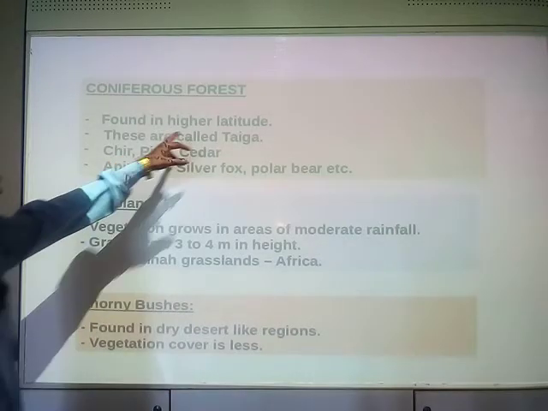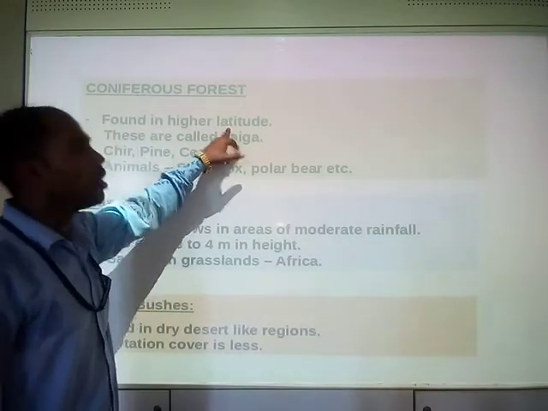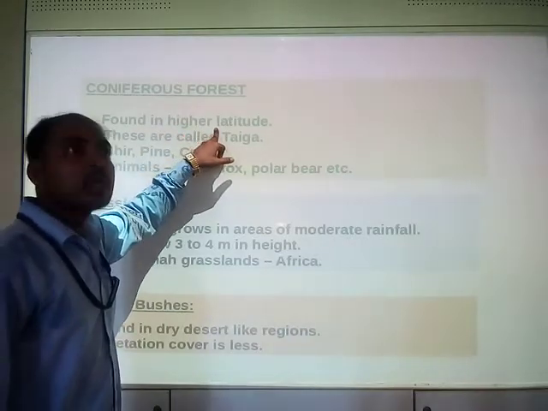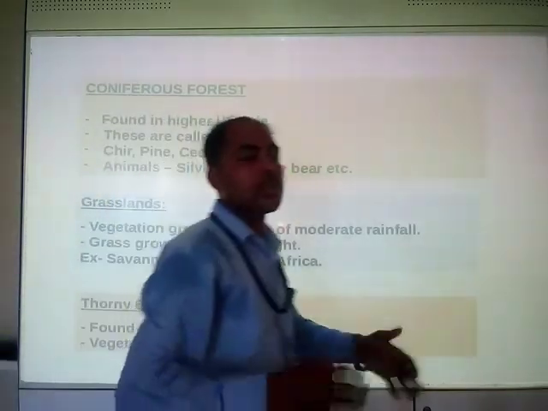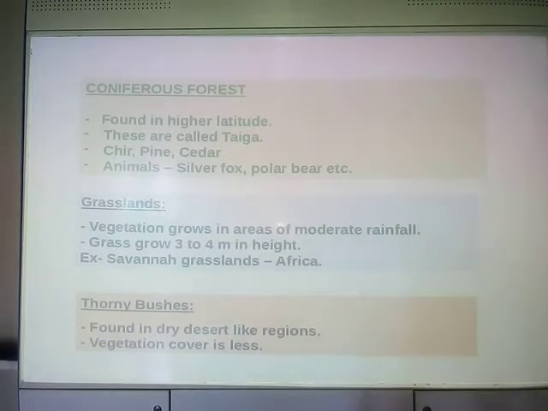Generally, because they are located at higher latitude and higher altitude, temperature is very cold. That's why animals like polar bear and silver fox are found, which can withstand cold climate.